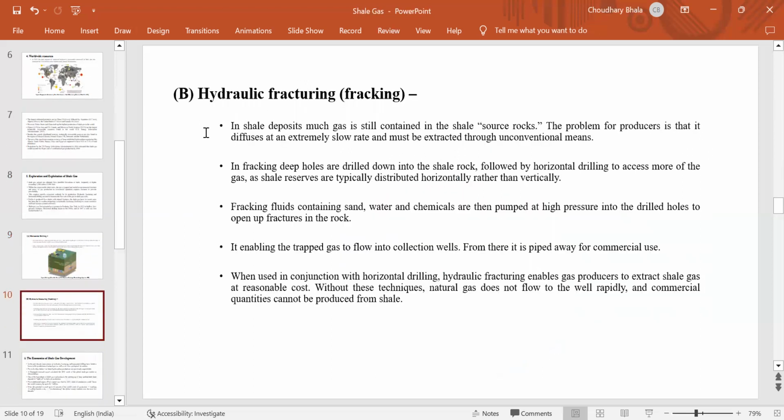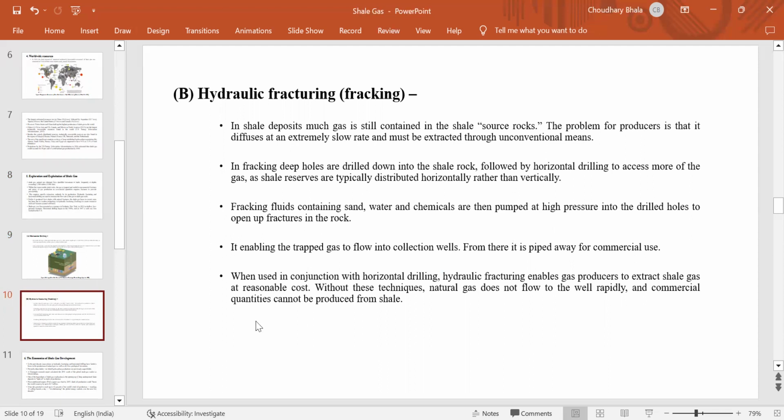Now we will discuss hydraulic fracturing, or cracking. The shale gas deposit is still contained in the shale source rock. The problem for production is that the gas diffuses at an extremely slow rate to extract through unconventional means. In fracking, deep holes are drilled down into the shale rock, followed by horizontal drilling to access more of the gas, as shale reservoirs are typically distributed horizontally rather than vertically. Next, fracking fluid containing sand, water, and chemicals is pumped at high pressure into the drilled holes to open fractures in the rock, enabling the trapped gas to flow into collection wells.